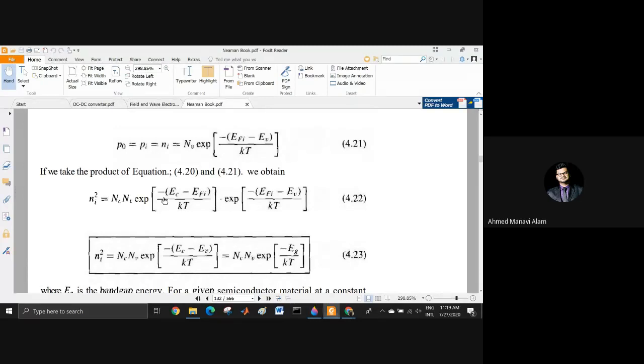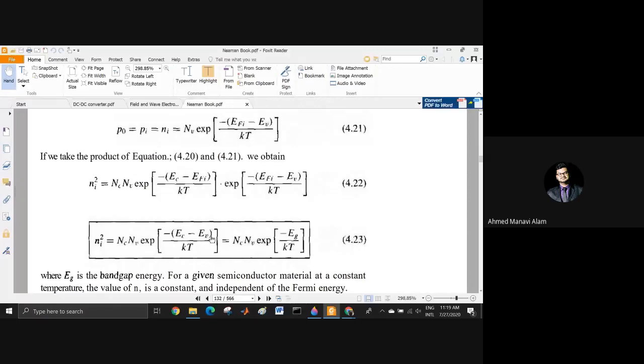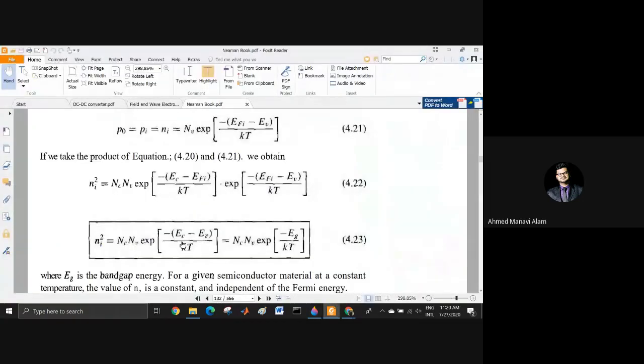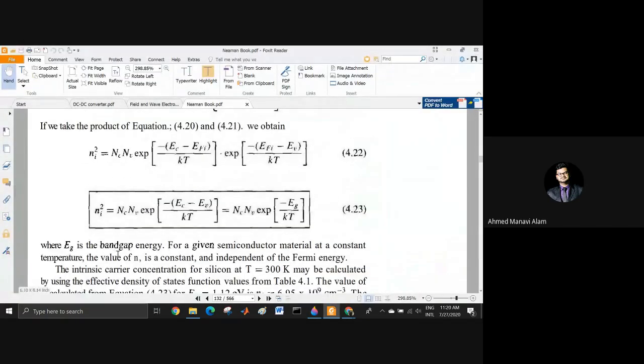So by multiplying these two exponentials, the exponent terms are being added together. After being added together, the EFI is gone and we are left with EC minus EV. What is that EC minus EV actually? If you remember, there is something called the conduction band and something called the valence band, and the gap between them we have discussed. The band gap between them is the band gap energy EG. So EC minus EV is replaced with EG, where EG is the band gap energy. Band gap energy is nothing but the energy difference between the conduction band and the valence band.